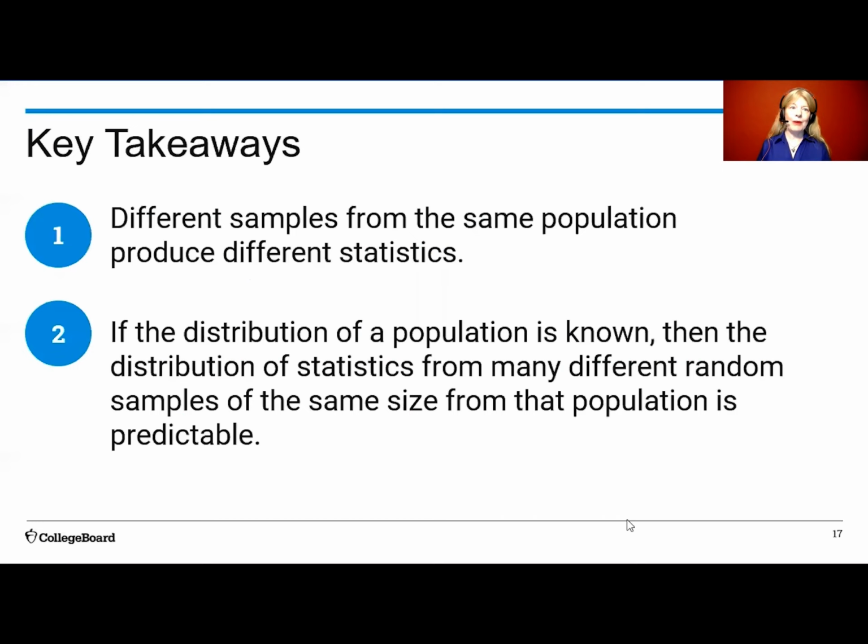What should we take away? Different samples from the same population produce different statistics. If the distribution of a population is known, then the distribution of statistics from many, many, many different random samples of the very same size from that population is predictable.